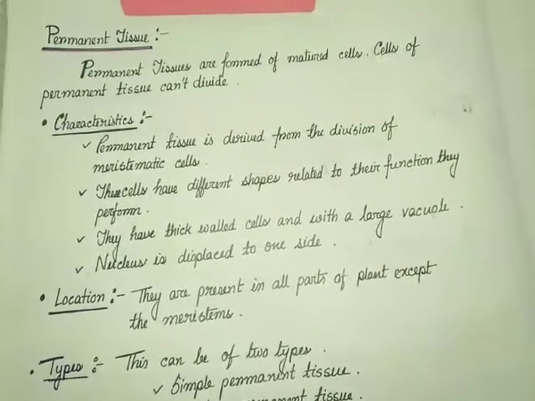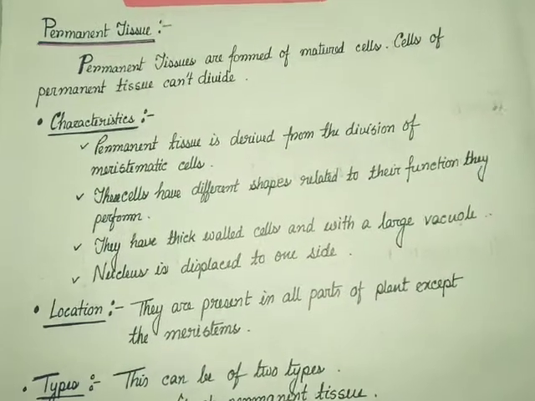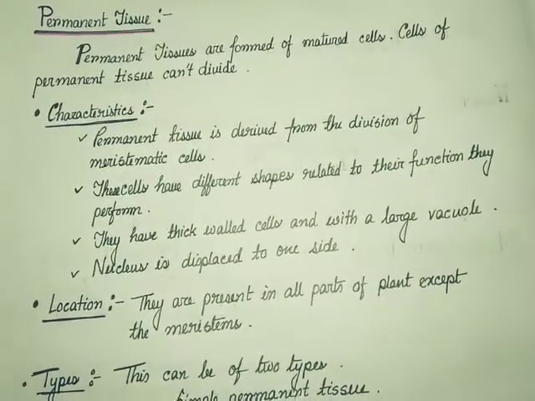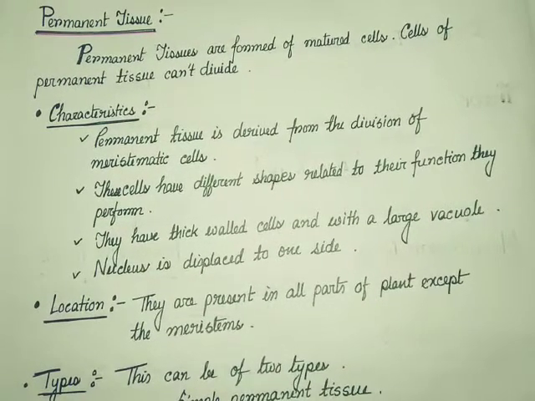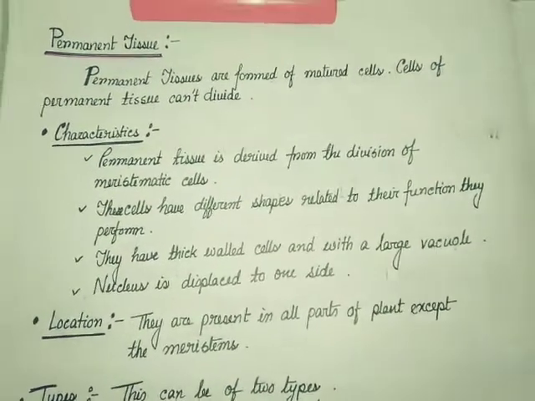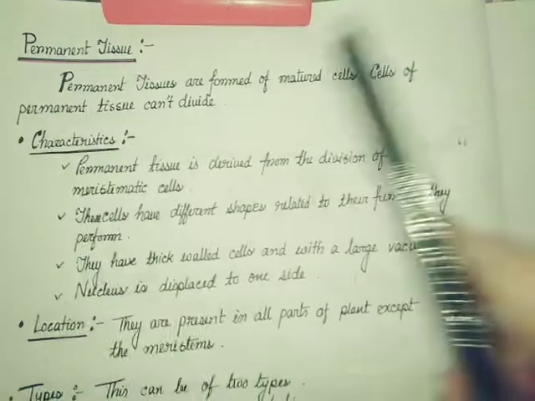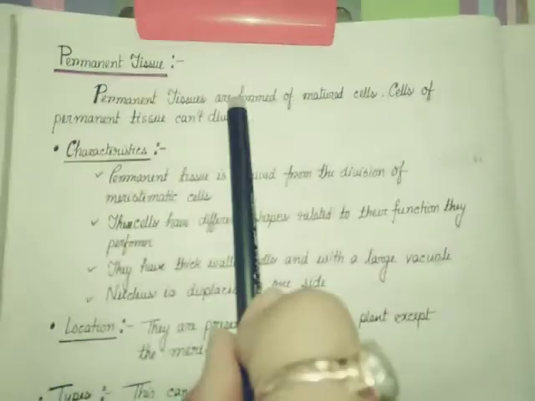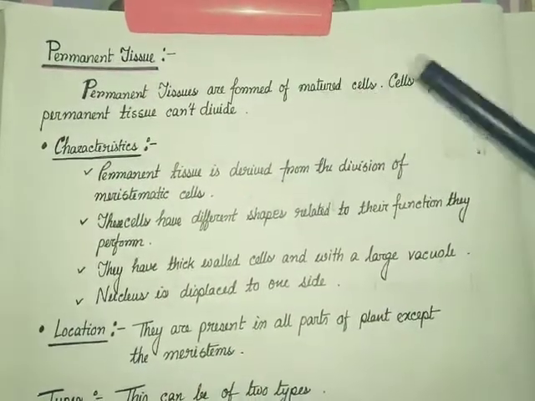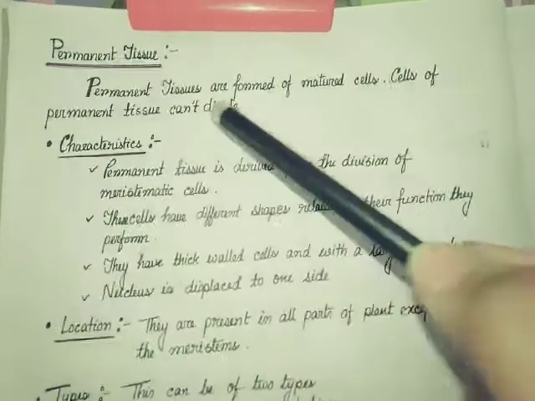The second type of plant tissue is permanent tissue. The meristematic tissue cells which are losing their division capacity form the permanent tissue. So permanent tissues are formed of matured cells. Cells of permanent tissue can't divide.